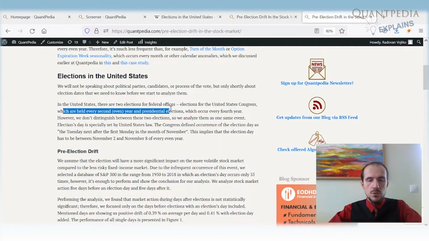We do not need to distinguish between the two elections. We can analyze them as one event, because at the moment in this video we are not interested in politics. So it means who is the winner of the election, which party wins, whether they're the Democrats or Republicans, and who has the strongest hand in the Congress or in the White House. There are some differences between both parties, and they can have an impact on prices, but what we are more interested in in this video is the individual election event and what drifts the elections are causing.